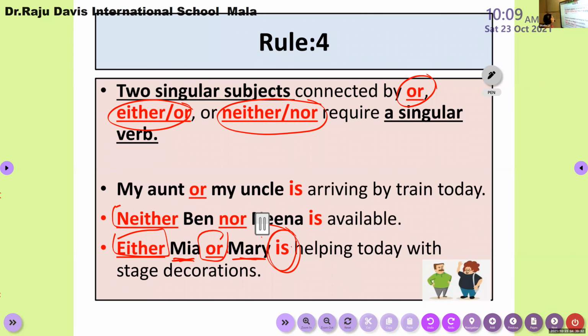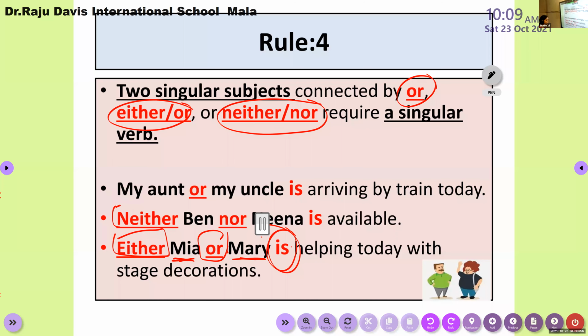According to rule number 4, two singular subjects connected by or, either or, neither nor require a singular verb. I repeat, my aunt or my uncle is arriving by train today. Only one person. If aunt is coming, uncle won't be coming.